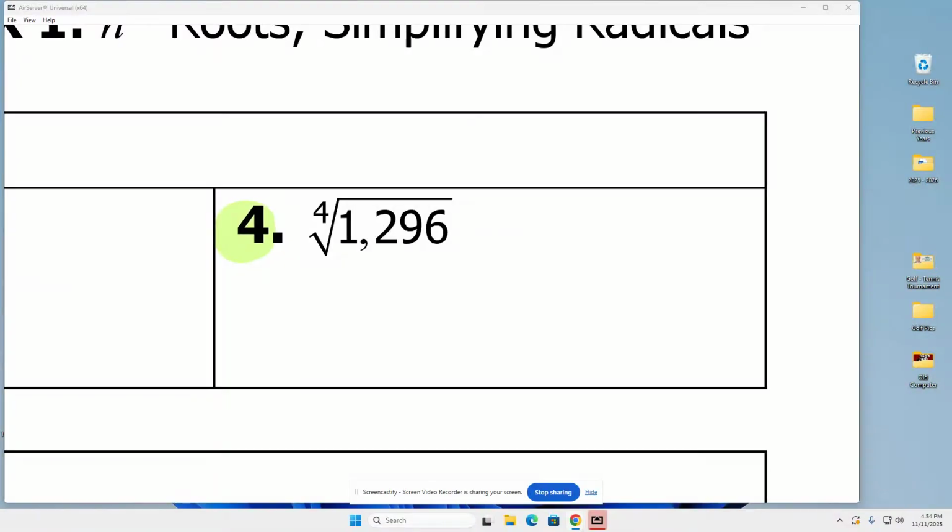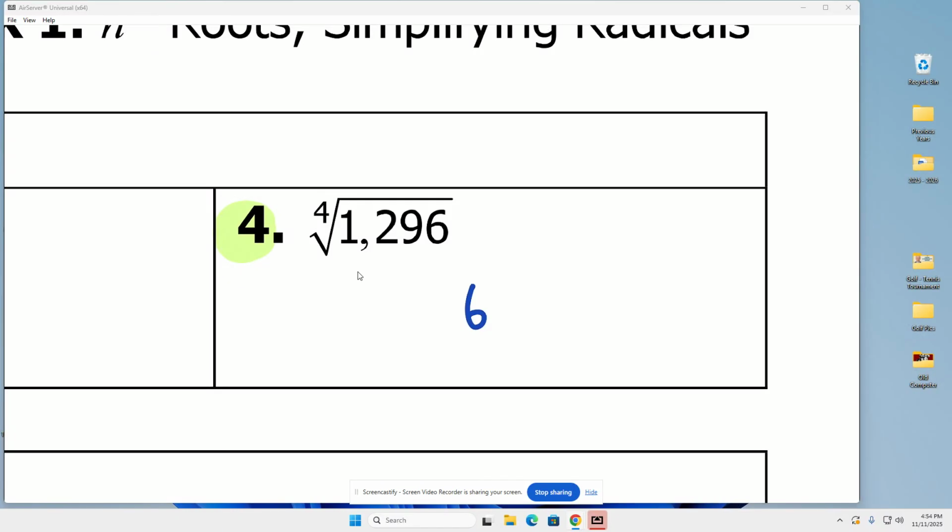Now, if we move over here to number 4, though, we have the fourth root of 1296. Again, if you look down your third column at your perfect fourths, 1296 is there. Scroll over to the left, and it is 6. But is that the only answer? And the answer to that is no, it's not. Here's why.